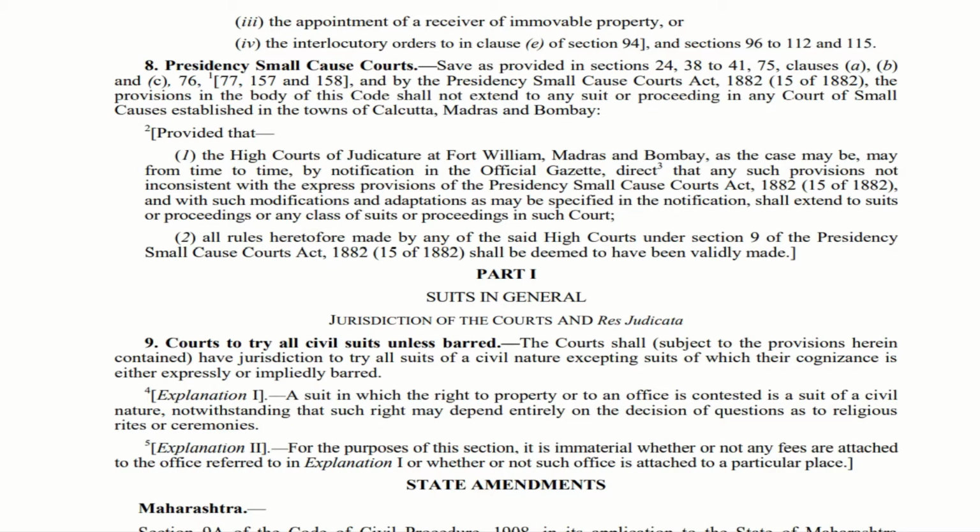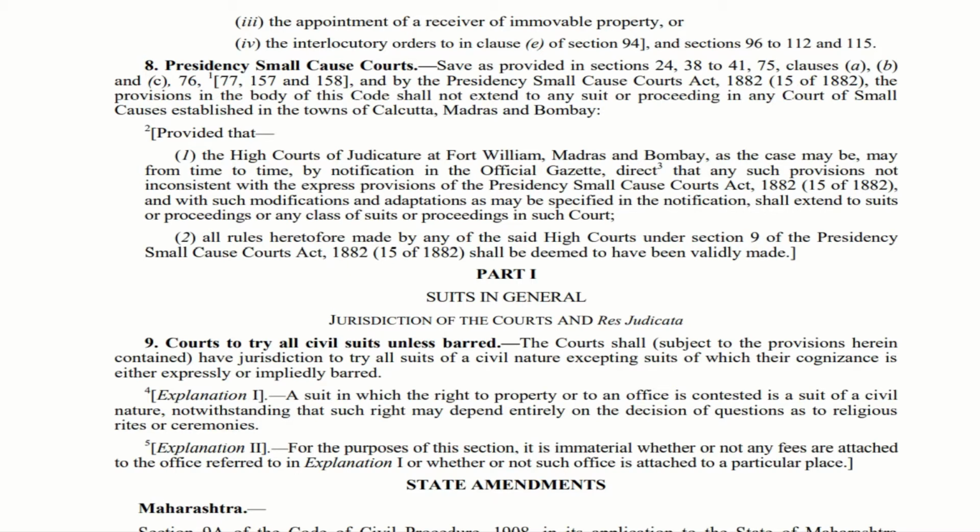And in that case, if there is a modification, such a modification shall extend to suits or proceedings or any class of suits or proceedings in such a court. To understand this in a simple manner, the High Court can amend and use according to its requirement.